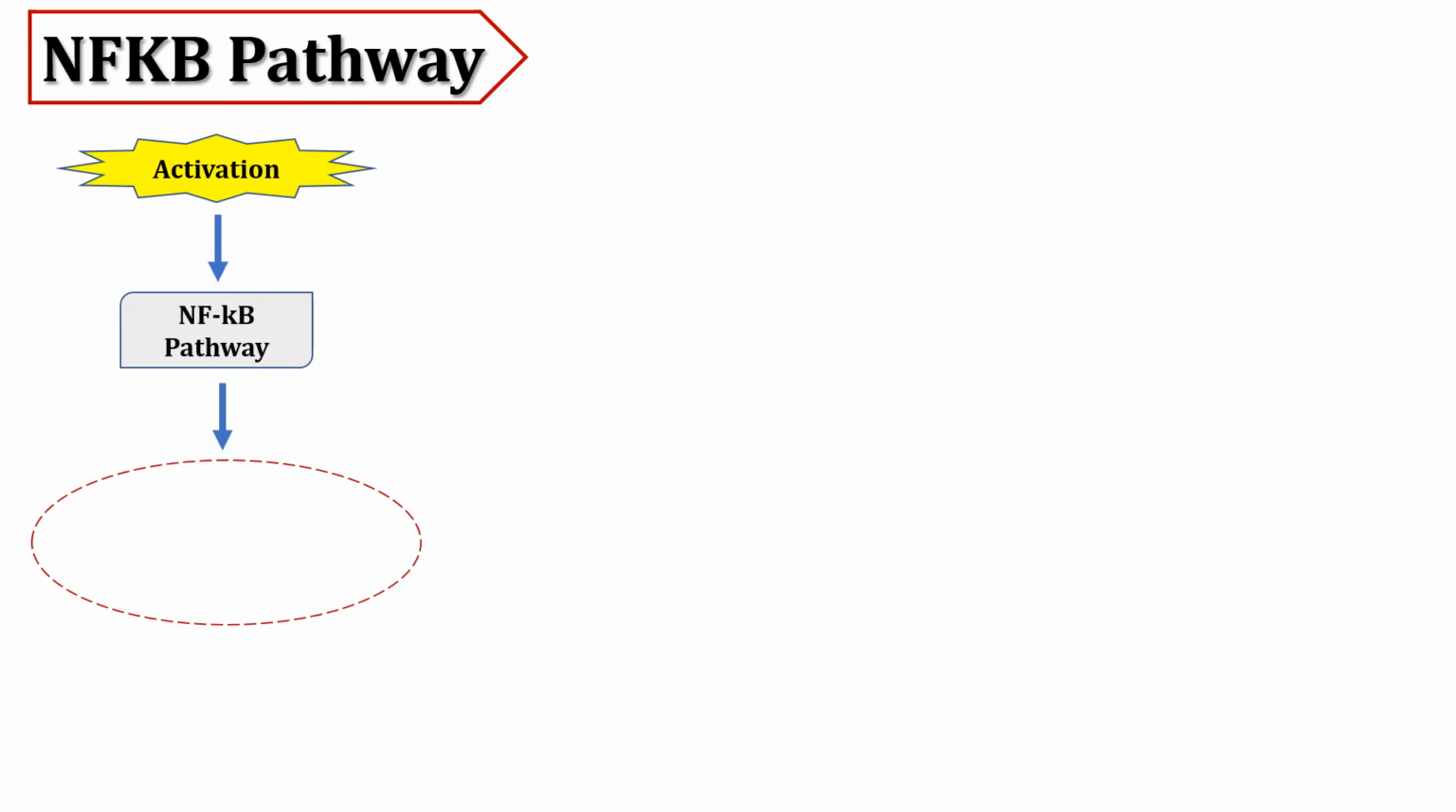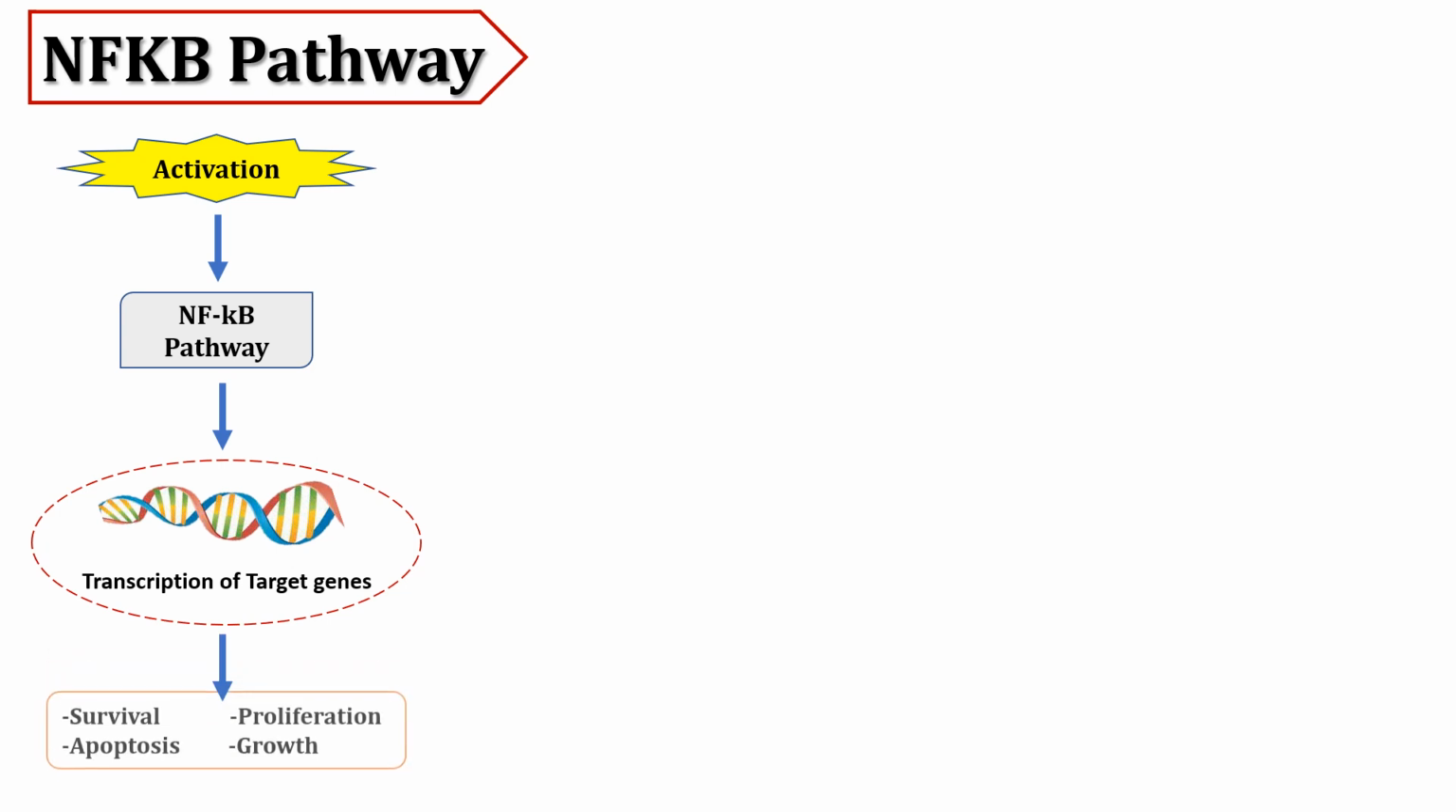NF-κB pathway involves nuclear factor kappa B proteins, a family of highly conserved transcription factors. Once activated, NF-κB pathway regulates the transcription of various genes, which leads to the control of important cell processes including cell survival and programmed cell death.